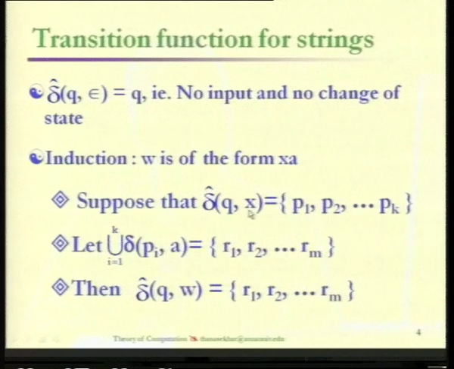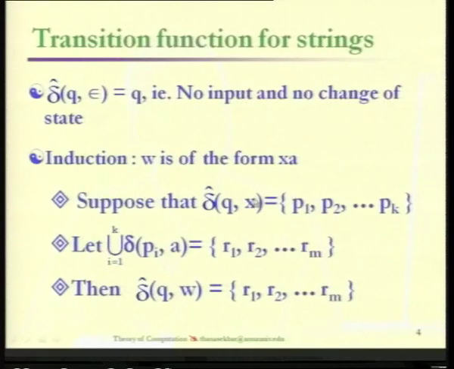If it is a deterministic one, we will get either q or p or c, some single state, as output. Here it is going to be a non-deterministic finite automata, so definitely we will get one or more states. Actually, it is going to be a subset of the power set of the given set of states, that is capital Q. So we are assuming that delta cap, after applying all the symbols from the given string w, that is from this x, for the state q, we are getting the resulting states p1, p2 up to pk.